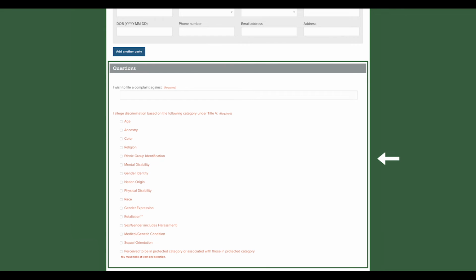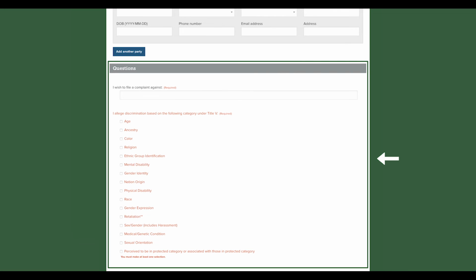Completing the third section, questions. We know this is difficult and you're doing great. Please provide as much detail about the incident as you can remember. It helps to think about what happened before, during, and after the incident, and if you talked to anyone. I wish to file a complaint against. Required. Enter the name of the person for which you are submitting a complaint.